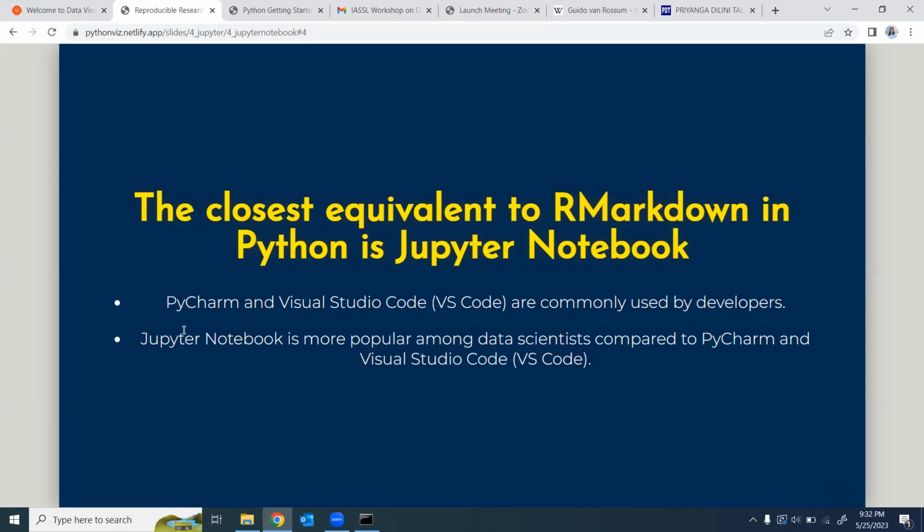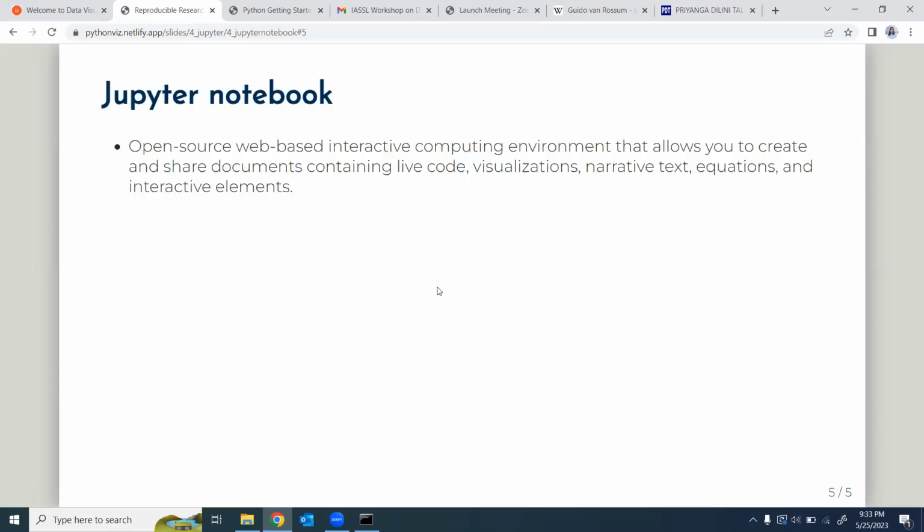And during our previous session, Tianga talked about reproducible research with R Markdown. The closest equivalent to R Markdown in Python is Jupyter Notebook. Jupyter Notebook can be considered a combination of an interactive editor and a lightweight IDE.